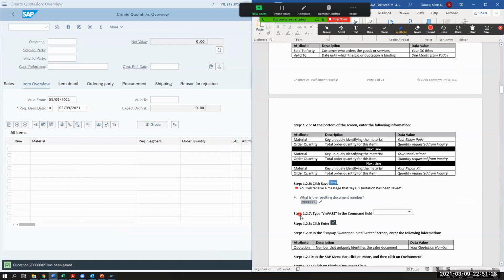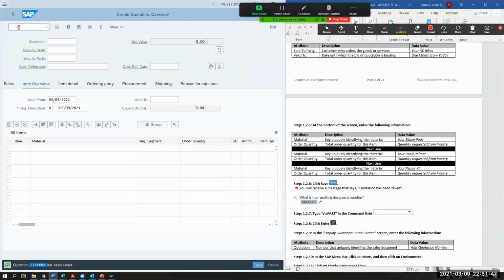So then I'm at step 1.27, and it says type /nVA23 in the command field. Someone tell me what does this mean, /n? Why is it telling me, here's my command bar, why is it telling me to put a /n here? It takes you back to the easy access menu. Correct, back to the navigation, and after that it's telling me to put in VA23.